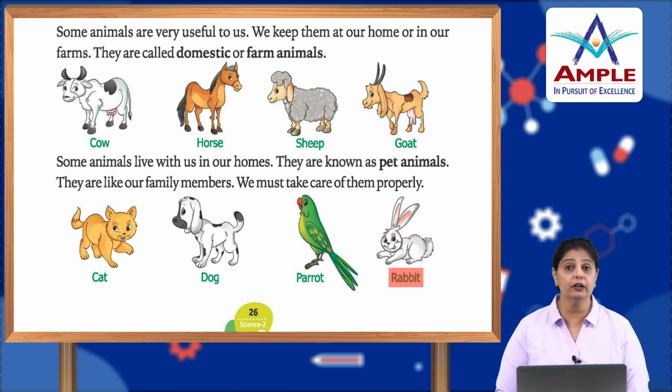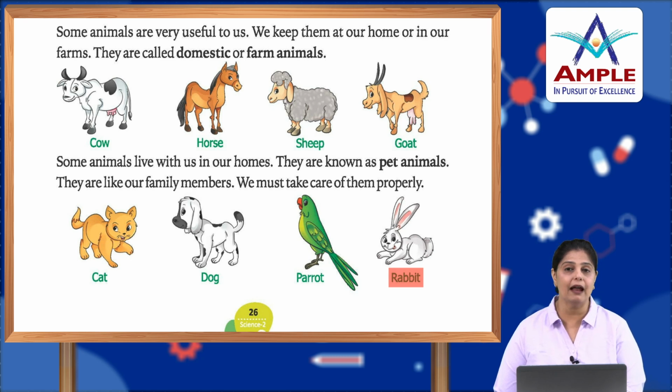So children, what are the uses of these domestic animals? Like for example, cow. We use cow for what? Because it gives us milk, okay. Then we keep bulls or ox. What do they do? They plow the field, okay. The horse carries the load. It is used as a means of transport. Then sheep, okay, we get wool from sheep. Goat is used for meat also, okay. At the same time it gives milk also. So these animals are all useful to us, alright.